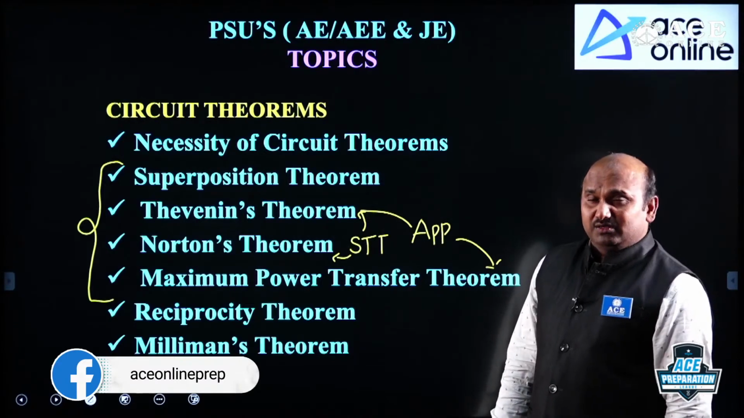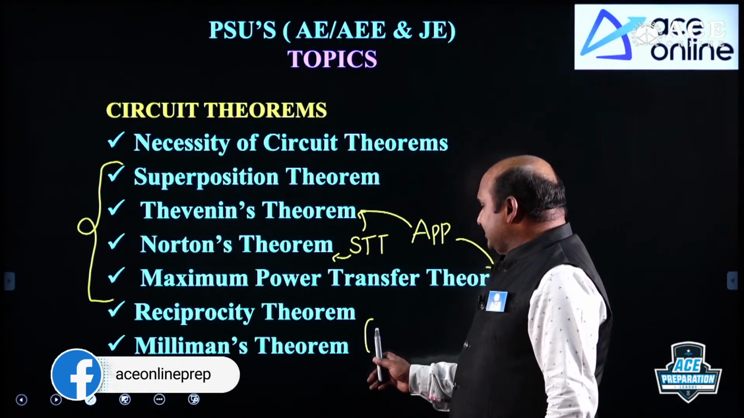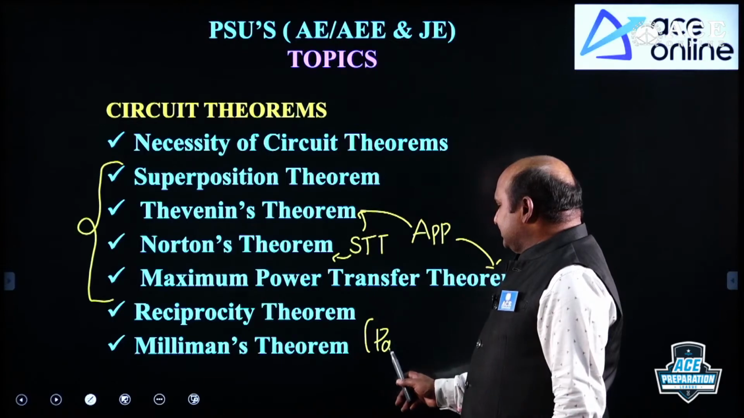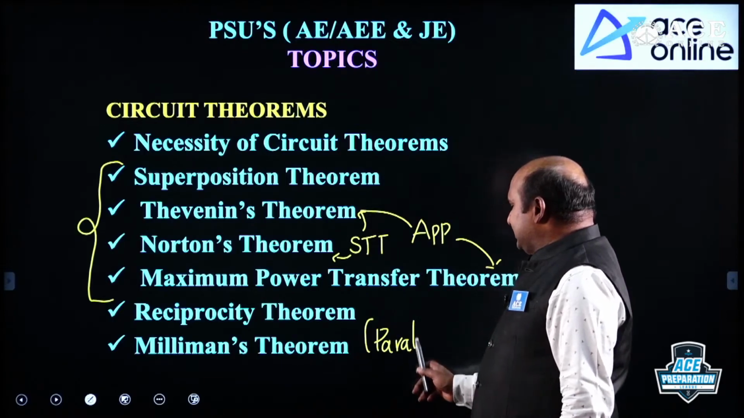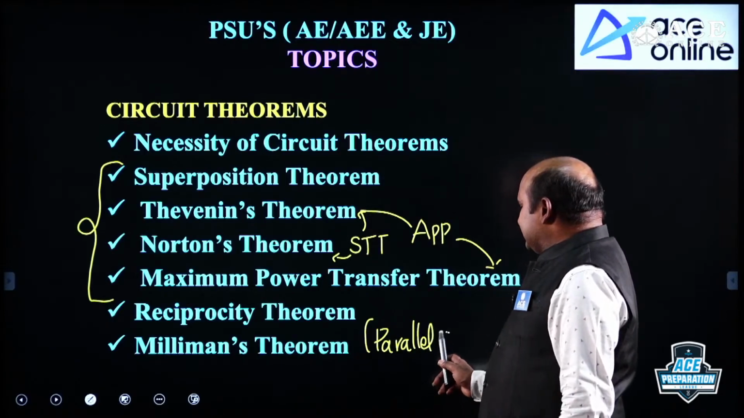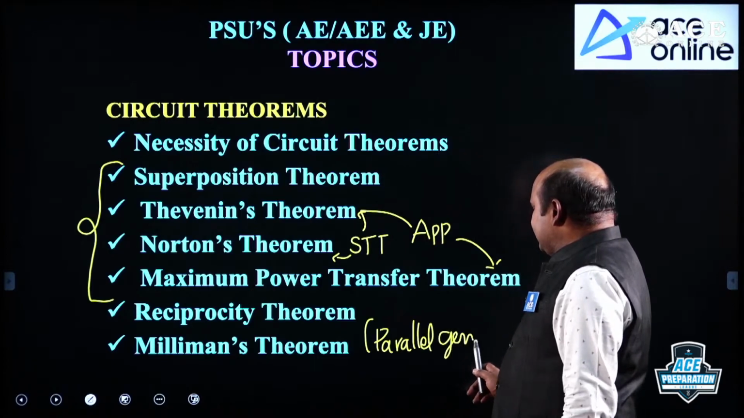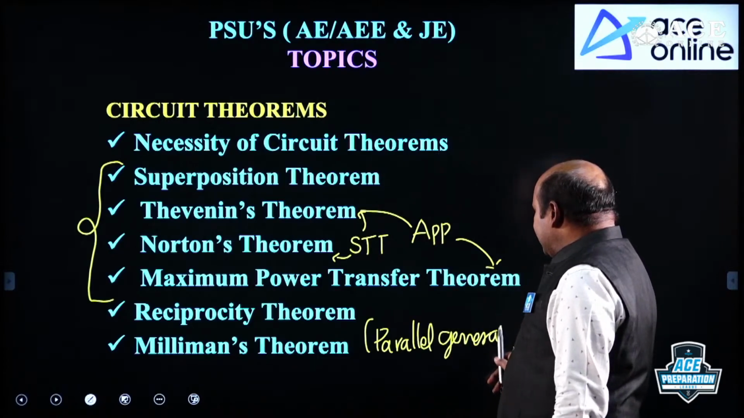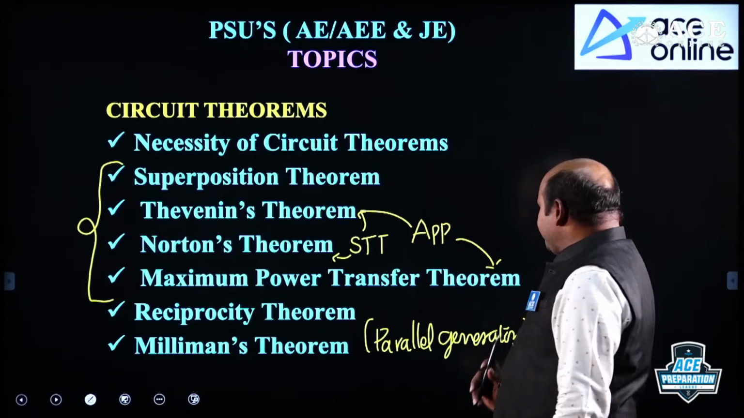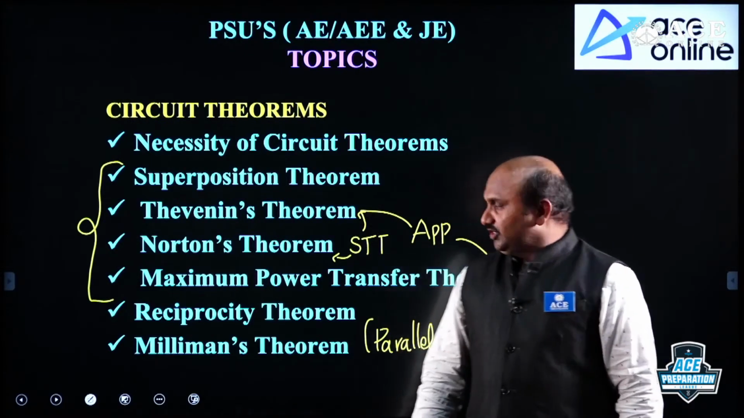This theorem is also called parallel generator theorem, right? Suppose n generators are connected in parallel, then the resultant one we can take. This is the parallel generator theorem.